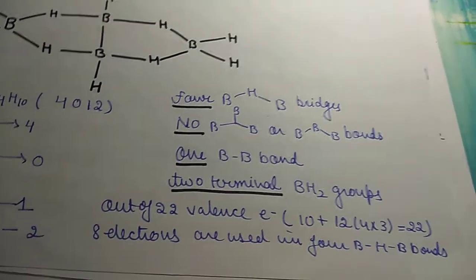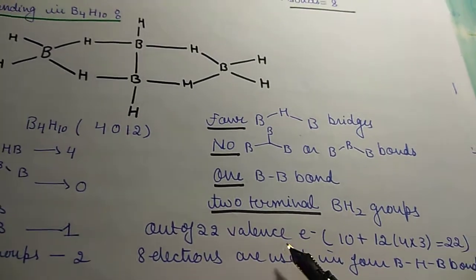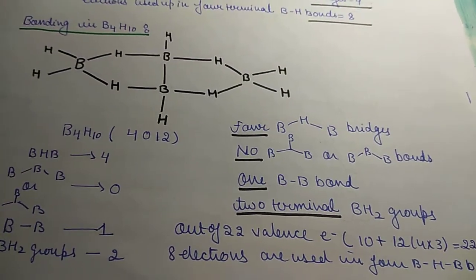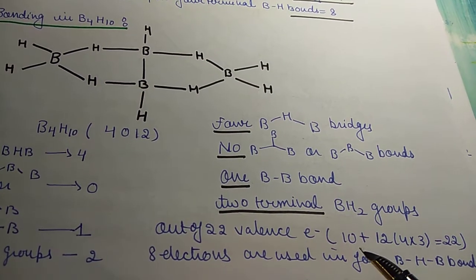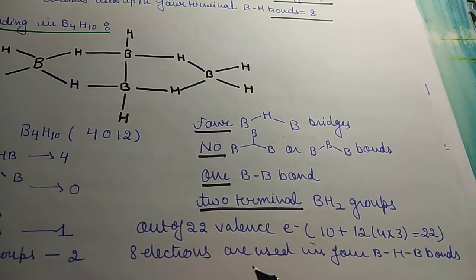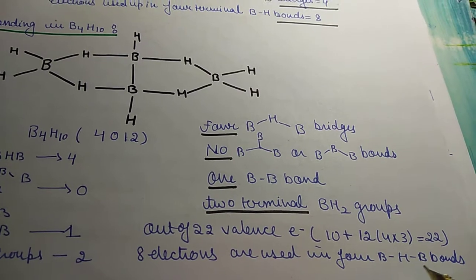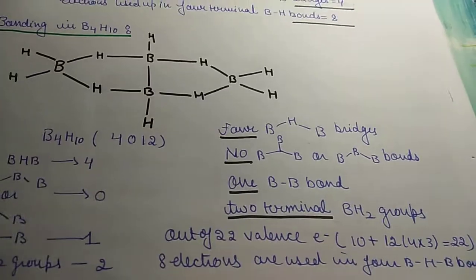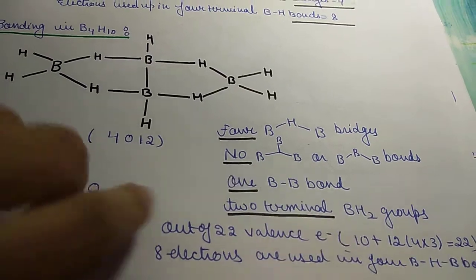There are 22 valence electrons here. How 22? 4 into 3, 12 from boron and 10 from hydrogen. So 22 valence electrons. Now 8 electrons are used in the formation of 4 BHB bonds, because 2 are used in each BHB bond.